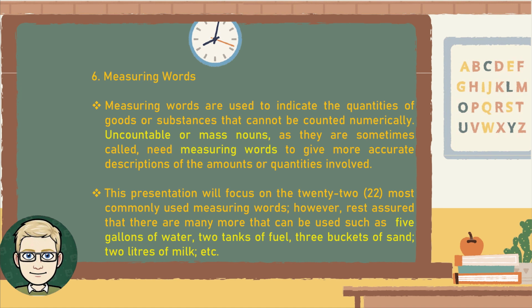This presentation will focus on the 22 most commonly used measuring words. However, rest assured that there are many more that can be used, such as 5 gallons of water, 2 tanks of fuel, 3 buckets of sand, 2 liters of milk, etc.